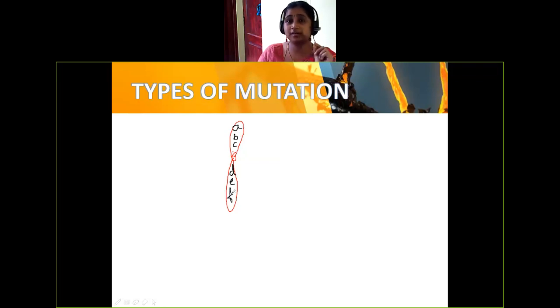There is a case called deletion. The EF gene is going to get deleted. Then how will it look? It will look like this. The size of the chromosomal arm will be reduced in case of deletion.